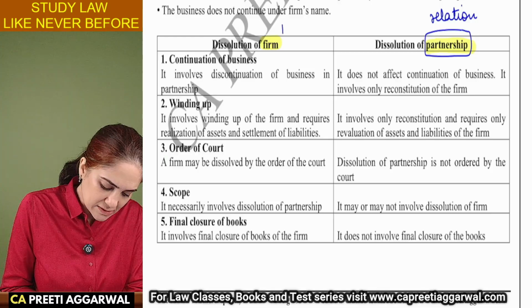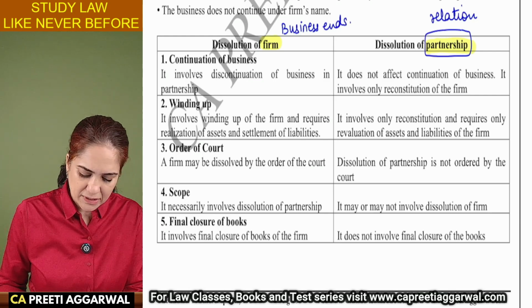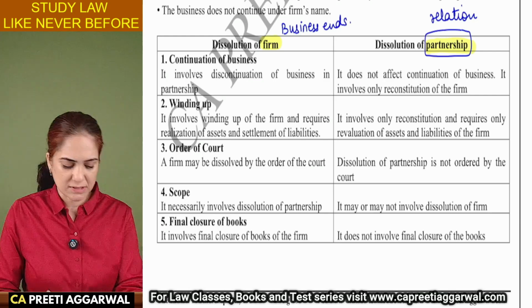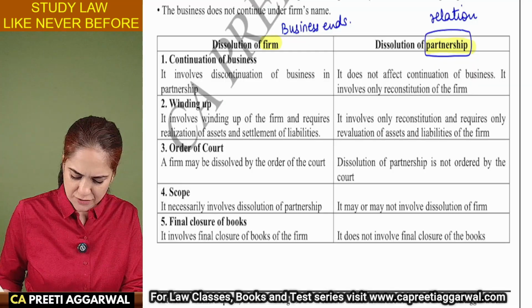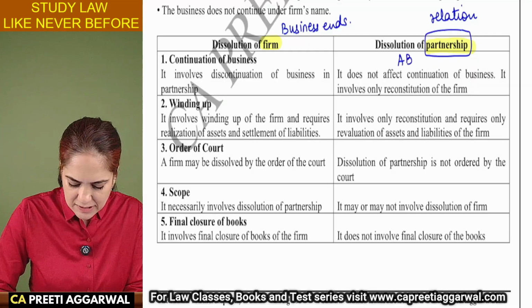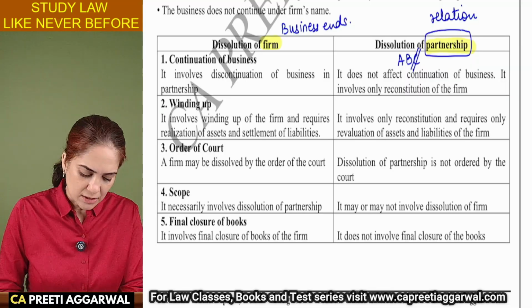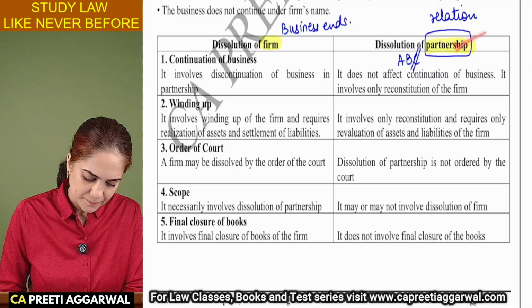But here the business only comes to an end. Partnership means only the relation between the partners is affected, maybe at the time of admission, retirement, death. So earlier A, B, C were partners, now C died, so only A and B remain the partners. That is dissolution of the partnership.